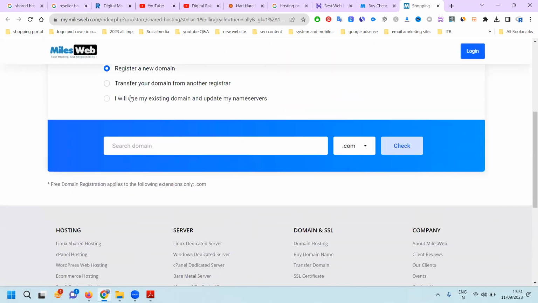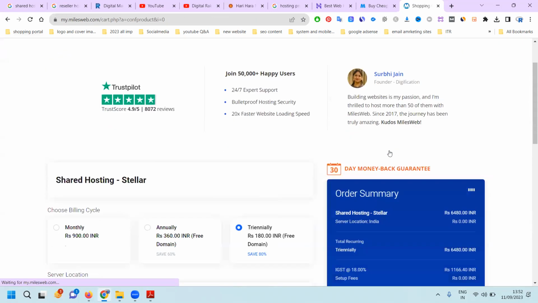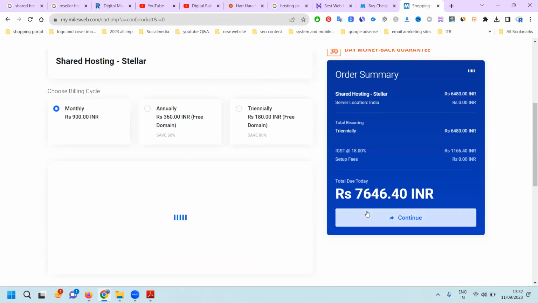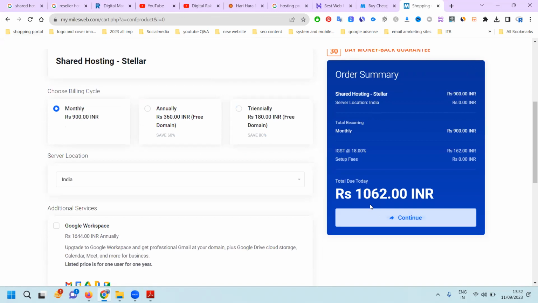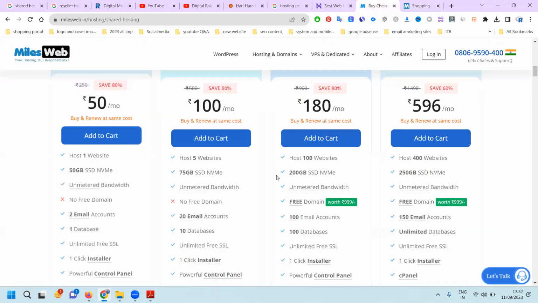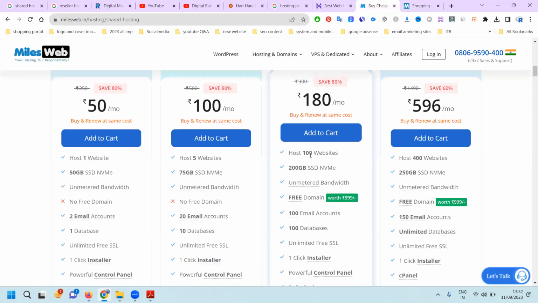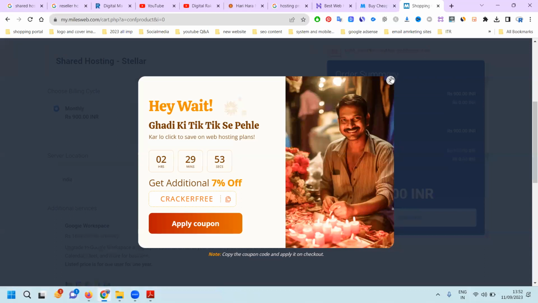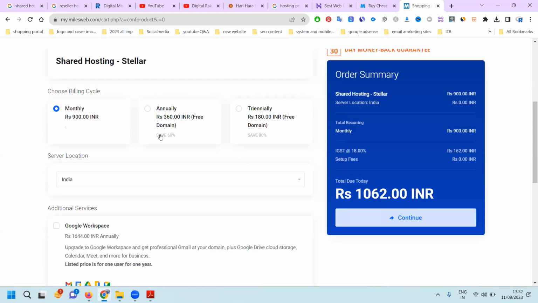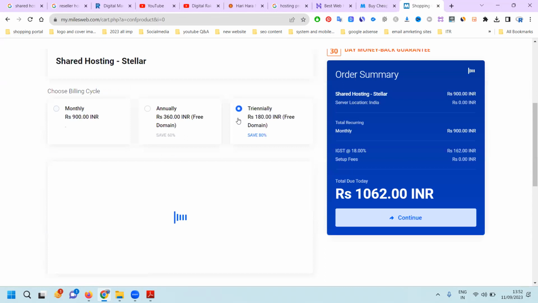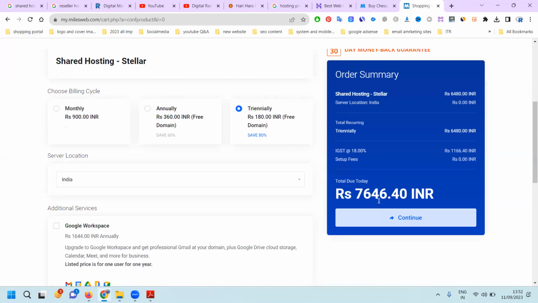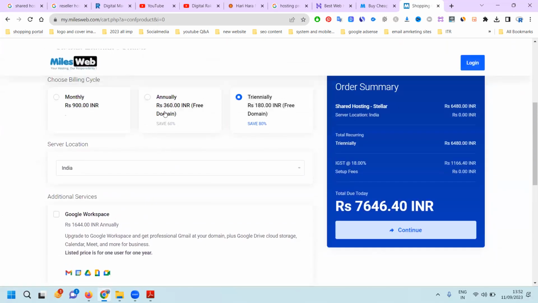First of all, I already have an existing domain, which I will select here. Monthly, 1062 rupees. What is the package? 100 websites, and monthly it will be 1062 rupees. If I go for 3 years, it will be 7646, then everything will be here.